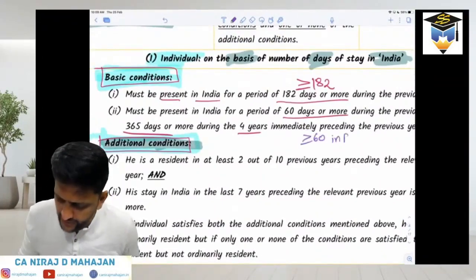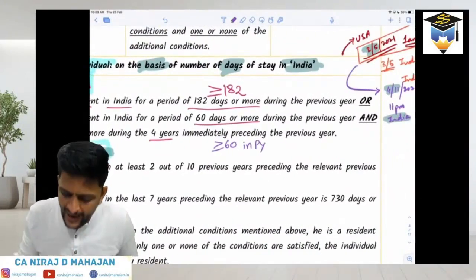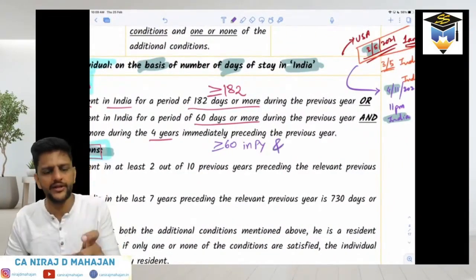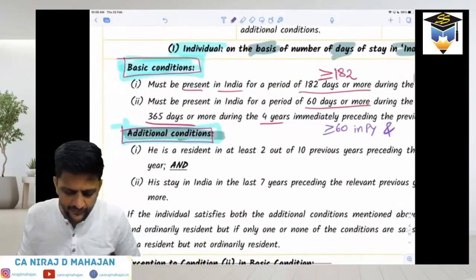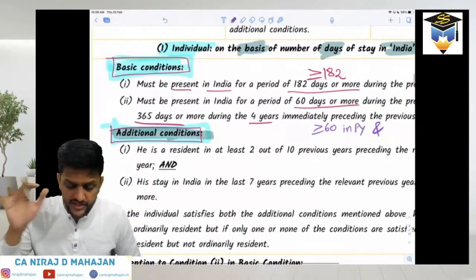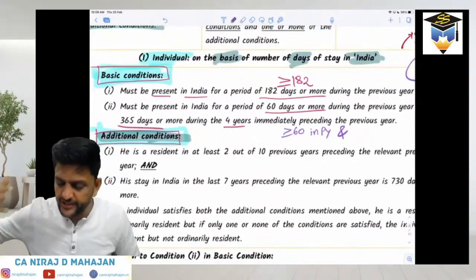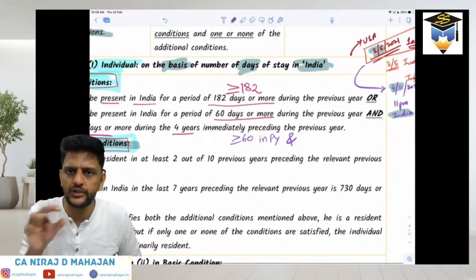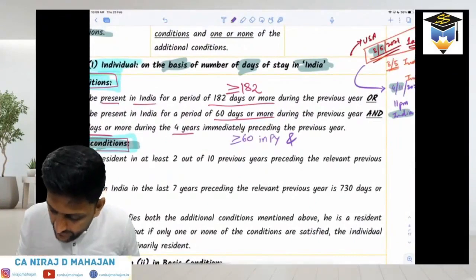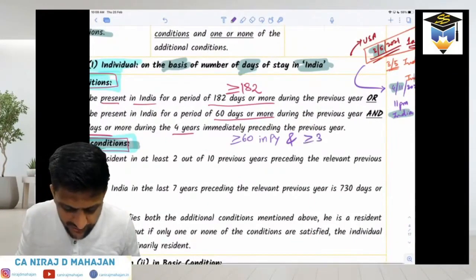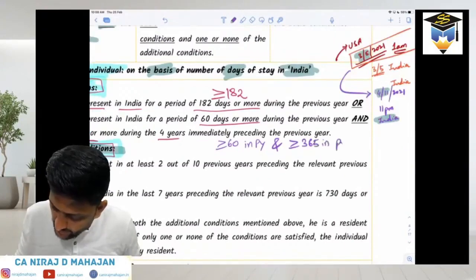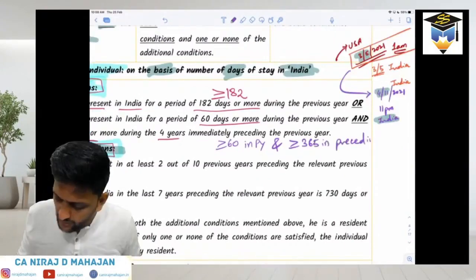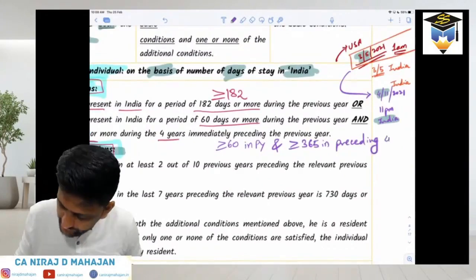During the previous year, in a single condition there are dual conditions: 60 days or more in the previous year, and 365 days or more during the 4 years immediately preceding the previous year. That means 60 days only in the previous year, and at least how much? 365 days in the preceding 4 previous years. Preceding means backward.